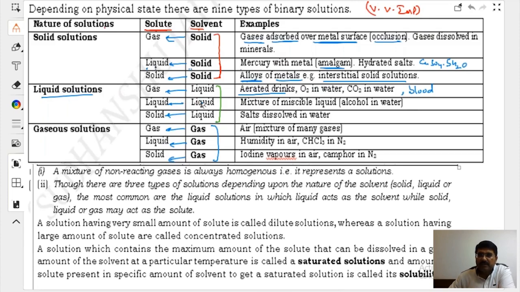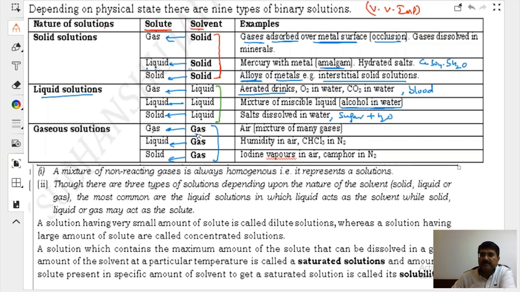Liquid in liquid. Both are liquid. It is alcohol in water, say citric acid in water, or vinegar, acetic acid plus water. Solid in liquid. Can you tell me one more example? It is sugar plus water, sugar solution.